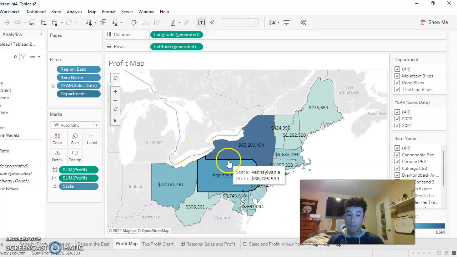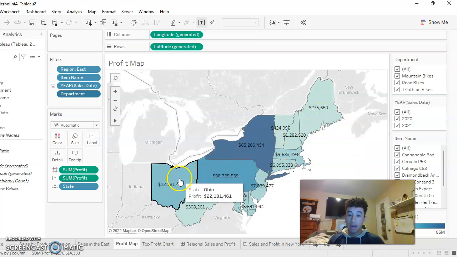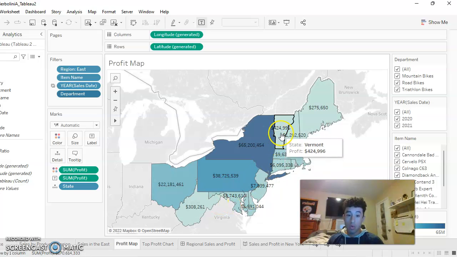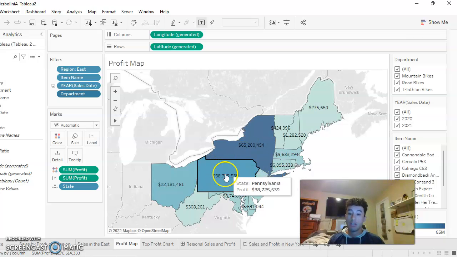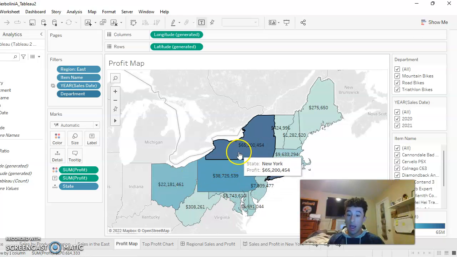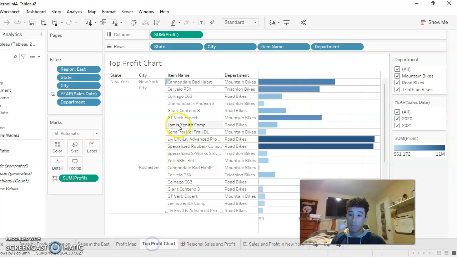And then moving on, I made a profit map, and you can see here that it's interactive. The lower numbers were represented by the lighter colors, and the more you go up, the higher relative the numbers were to the profitability. So as you see here, I narrowed it down. I've chosen to narrow it down to New York based on the fact that it is way higher than all the other states. Ohio and Pennsylvania came a close second and third. And then here's the profit map where I narrowed it down to New York.